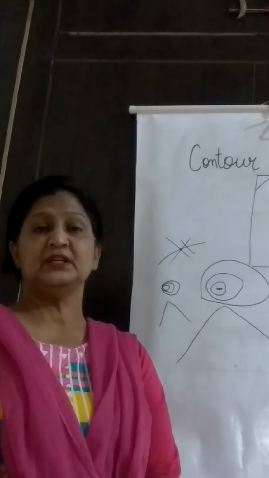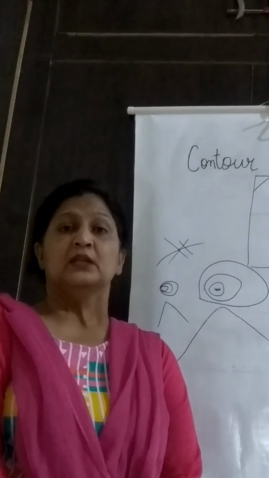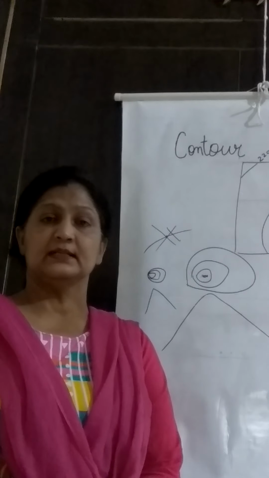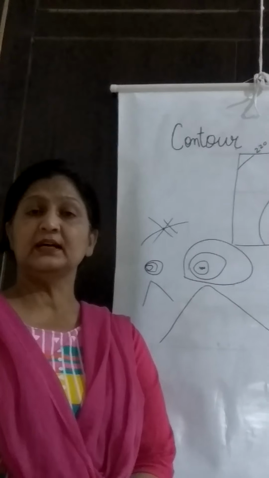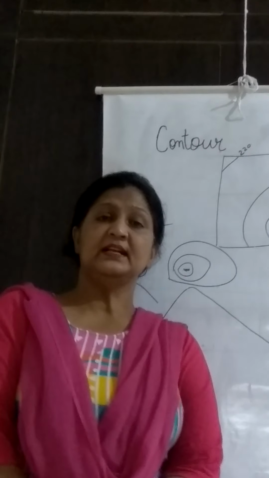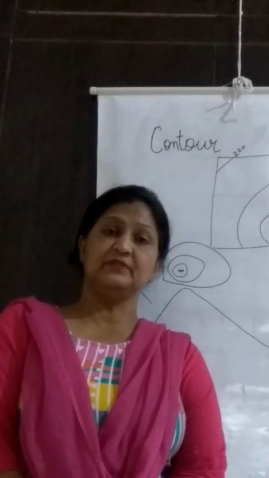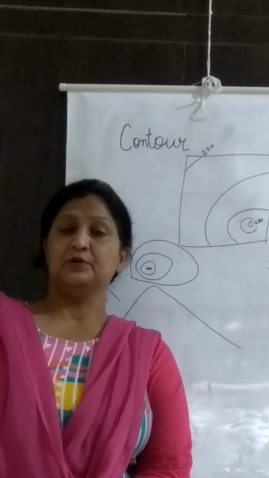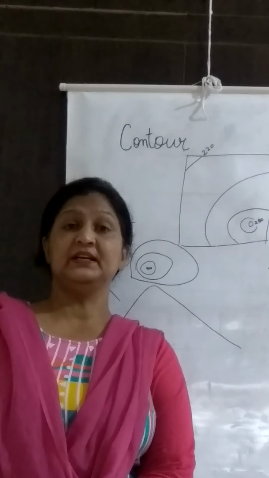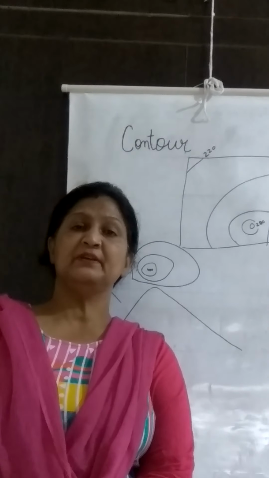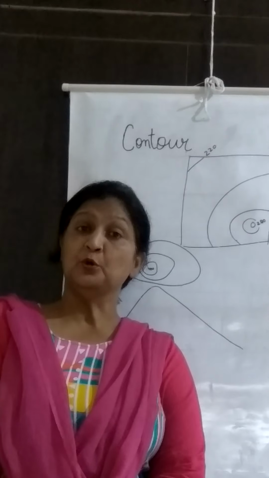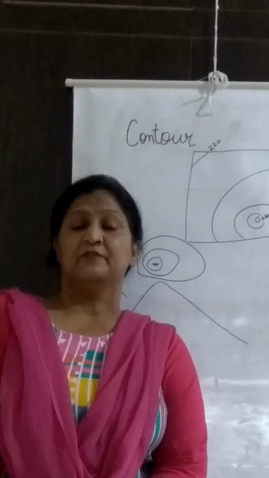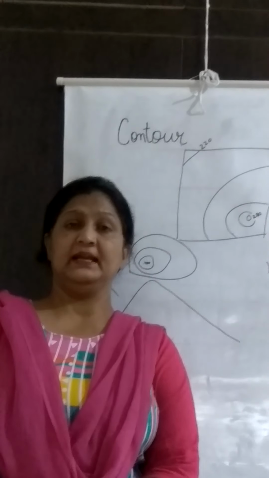In the topo sheet, if you see in your book, where the topo sheet is given, the yellow color, as I told you, mainly represents agricultural regions. Agriculture is always done in the plain area. So in the yellow color, you will see very few contour lines. They are always indicated with the brown circular line. The brown lines will be very few in the yellow color, while wherever the green color is there, the contour lines will be there, and the contour lines will be very close to each other. It means that region is a mountainous region, while the yellow color indicates a plain area.